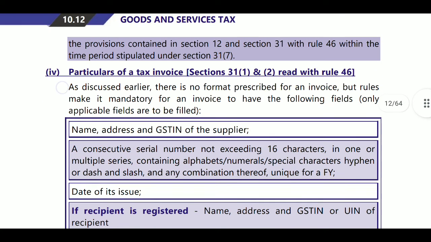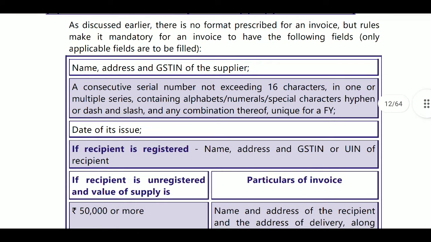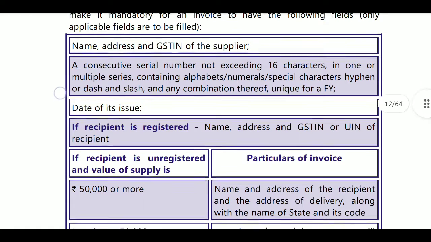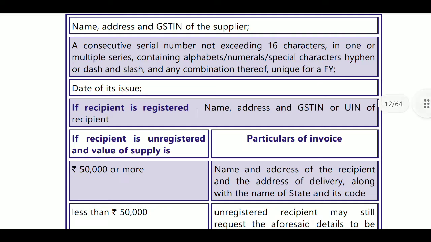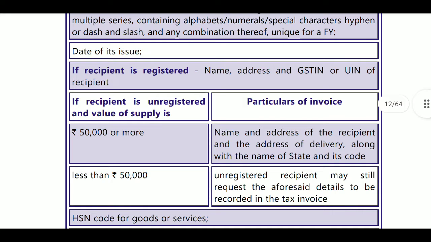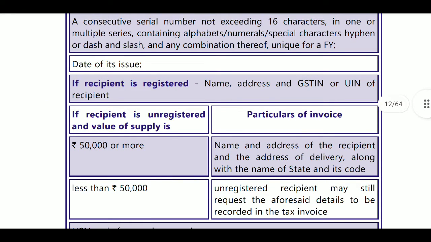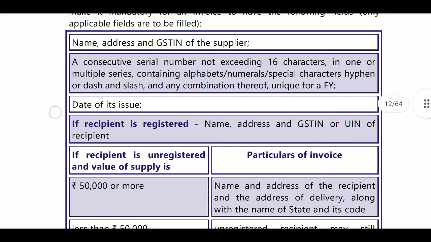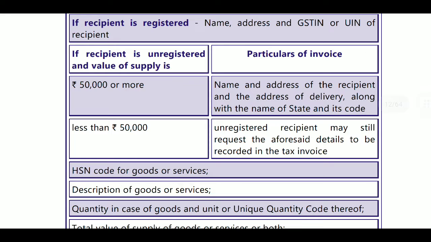What are the particulars required in the tax invoice? These are the important contents of a tax invoice: name, address and GST number of the supplier, which must be mentioned. Next, consecutive serial number and date of issue, GST number of the recipient if that person is registered, and name and address of the recipient if not registered, and HSN details.